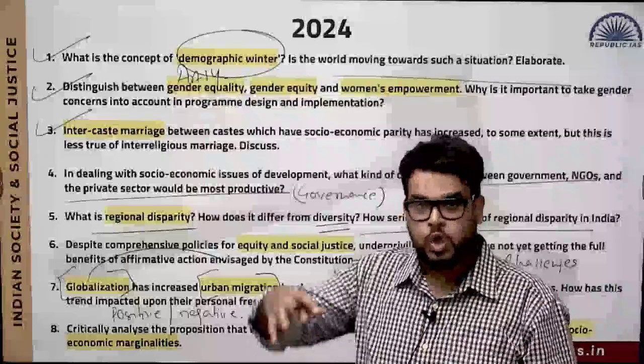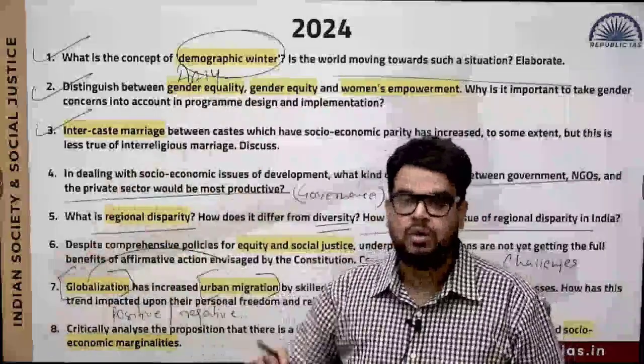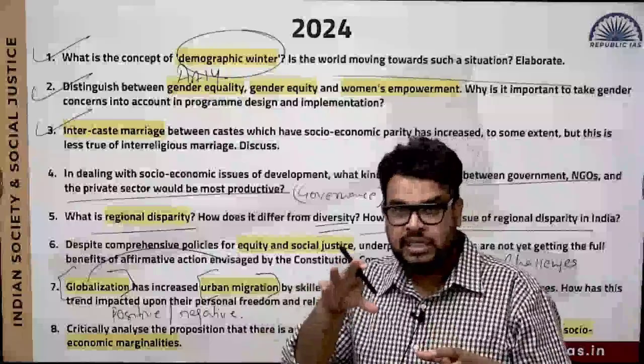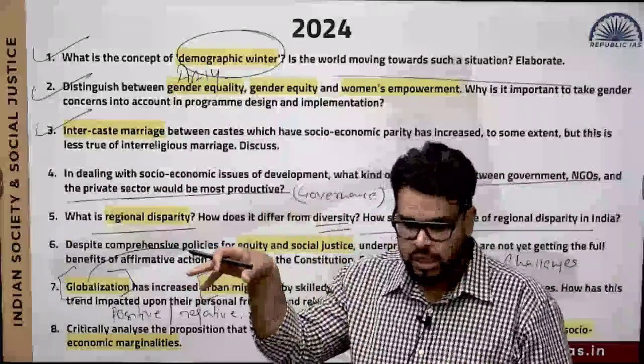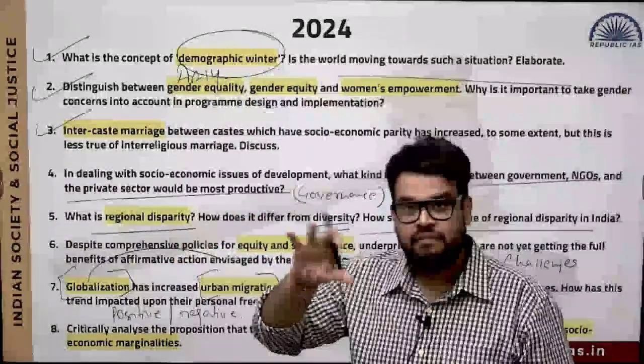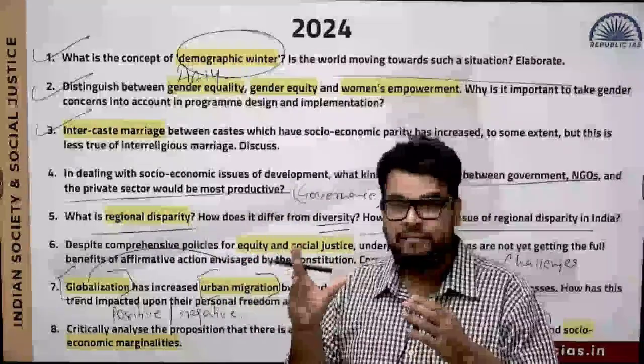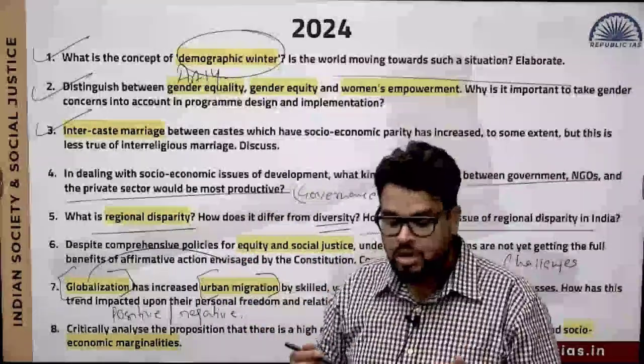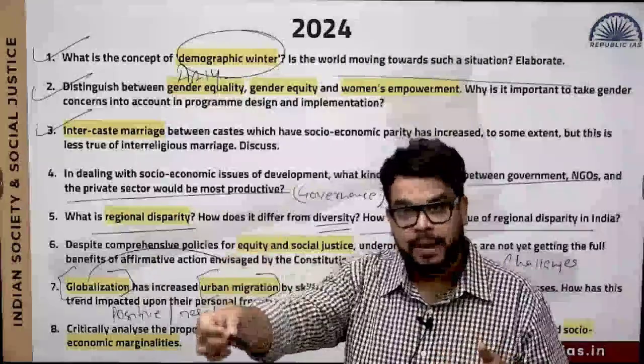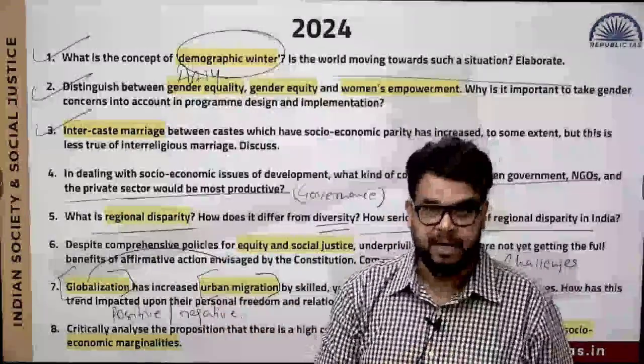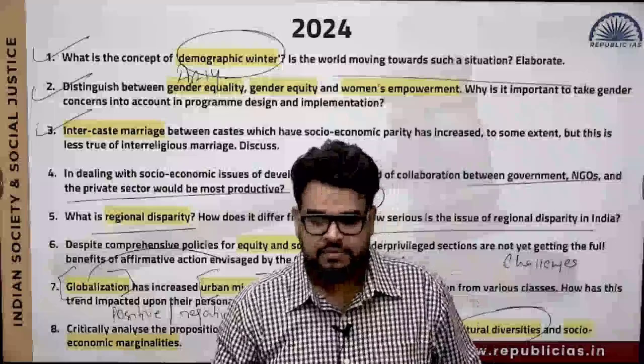I told you, you may have a different culture, but that particular region is underdeveloped. So obviously the culture and marginality will have a correlation. We will explore in that question whether it has a positive impact or a negative impact.